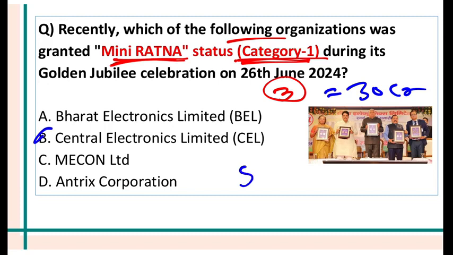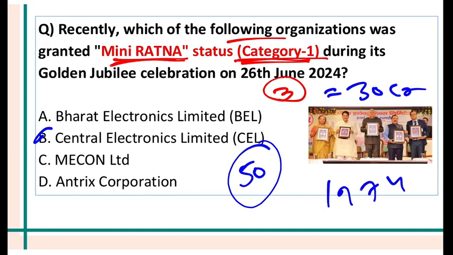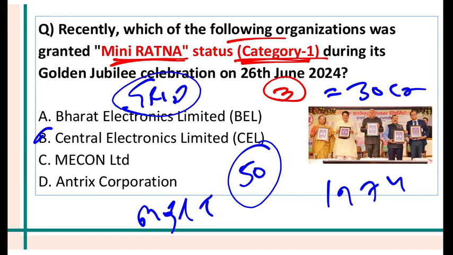Recently, this company celebrated its Golden Jubilee, 50 years, on 26th of June. It's a company based in New Delhi. It was set up in 1974. And this is a company that works under the Ministry of Science and Technology. Also, Grid Controller of India Limited also recently became a Mini Ratna category 1 company.